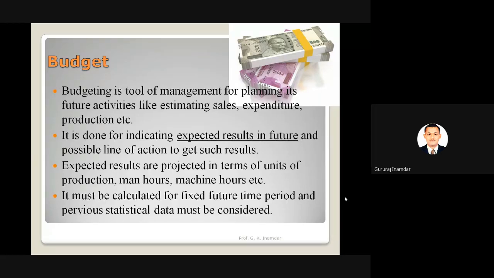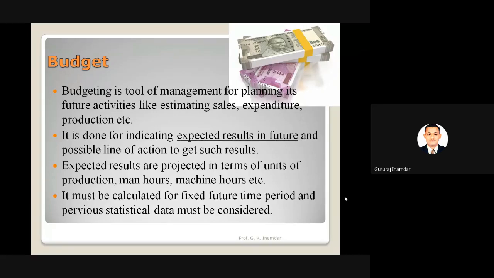Expected results are projected in terms of units of production, man hours, and machine hours. In industry or in management language, whatever the work calculation, whatever the unit of production, man hours. For example, any employee or any worker is doing how many hours in industry? Minimum 8 hours, maximum as per the capacity of that particular worker.